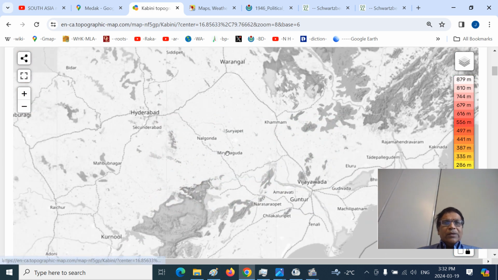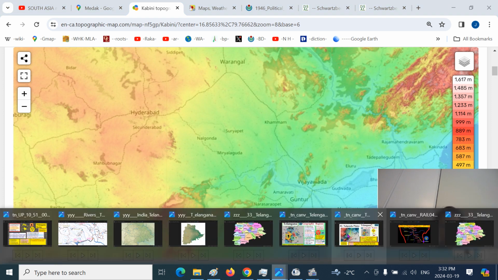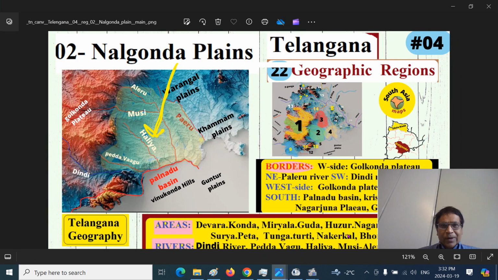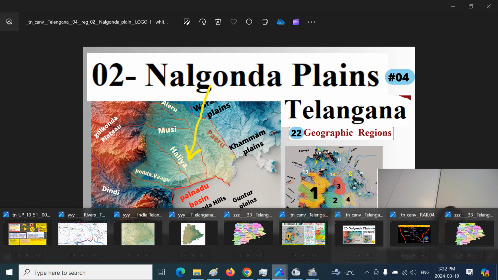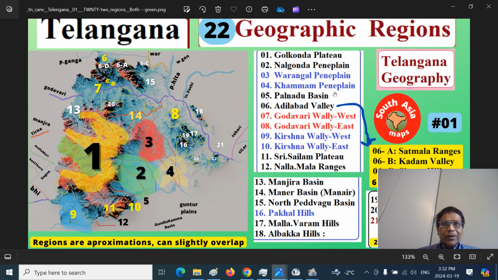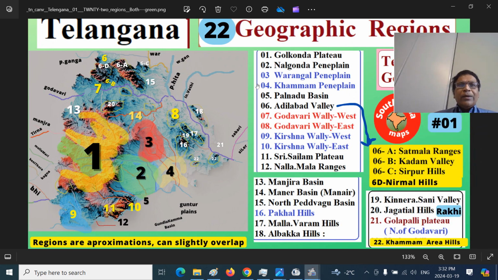That's how the Nalgonda Plain or Nalgonda Peneplain we talked about. And if you have not looked at it, I have mentioned all the 22 geographic regions. That is a broader bird's eye view, part 1. You can look at it. And today we have taken up this Nalgonda Peneplain, part 2.